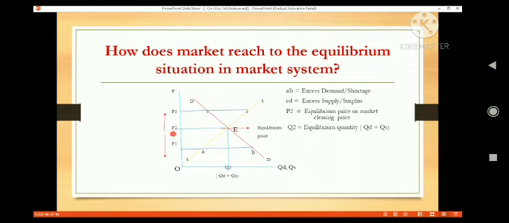Let us see if the price of a product increases in the market for any reason. At a higher price, the supplier has more interest to supply more, but consumers have less demand at a higher price.